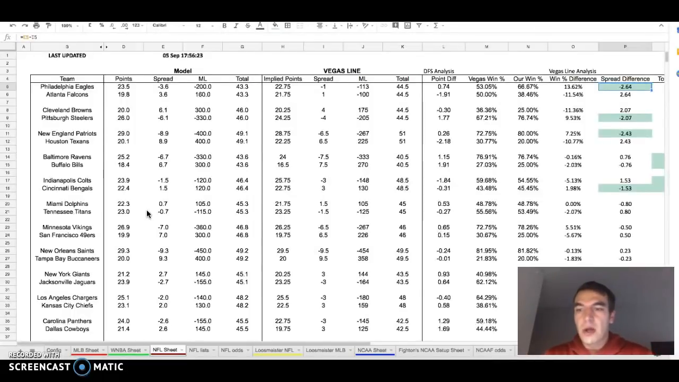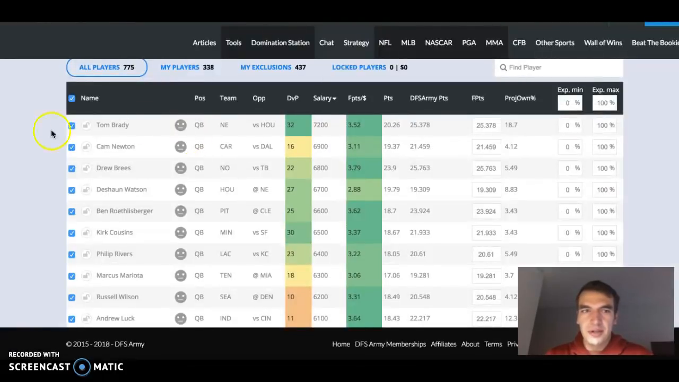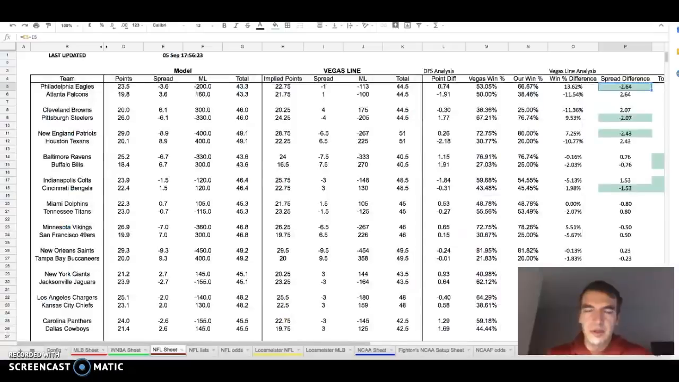That's where this model can really play a role, because one of the main things this model can find is the games that have a total of 39, 40, 41 that actually score 48, 49, 50. Those are the games where you're going to see a 2% owned quarterback possibly winning a GPP. We're going to go through some of the picks that I've identified as possible targets, and then we'll move over to the domination station and look at ownership and how that will play a role in what we do.